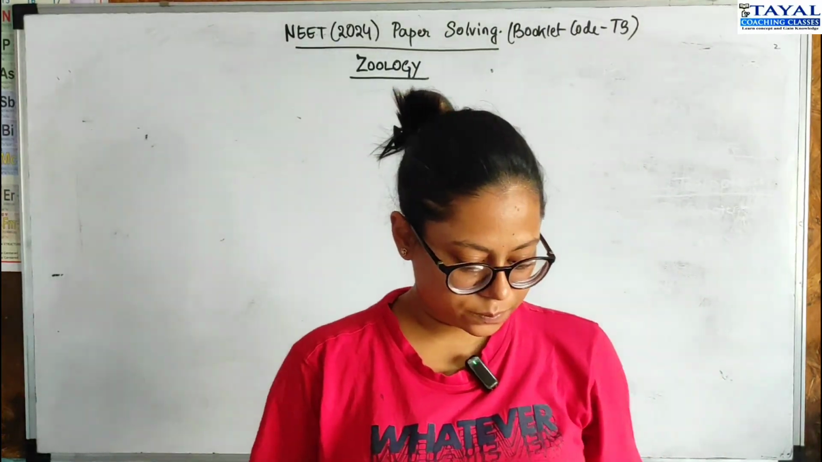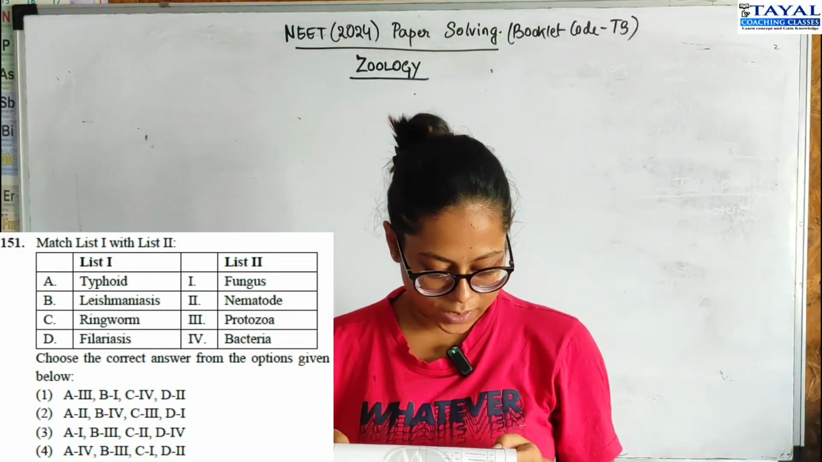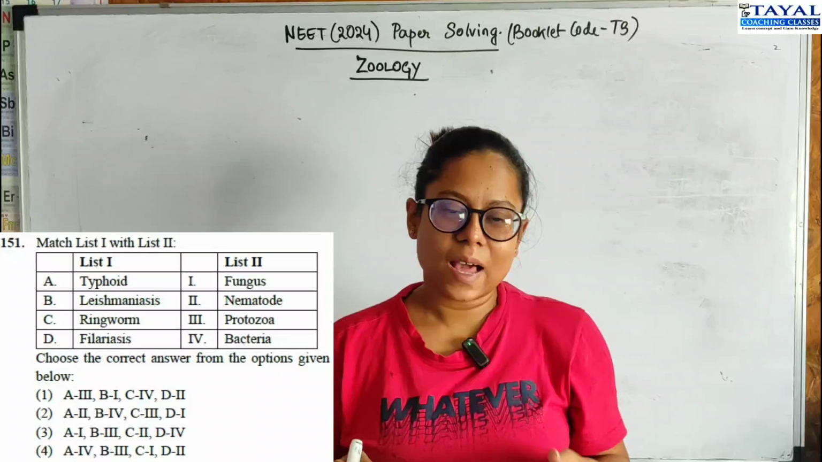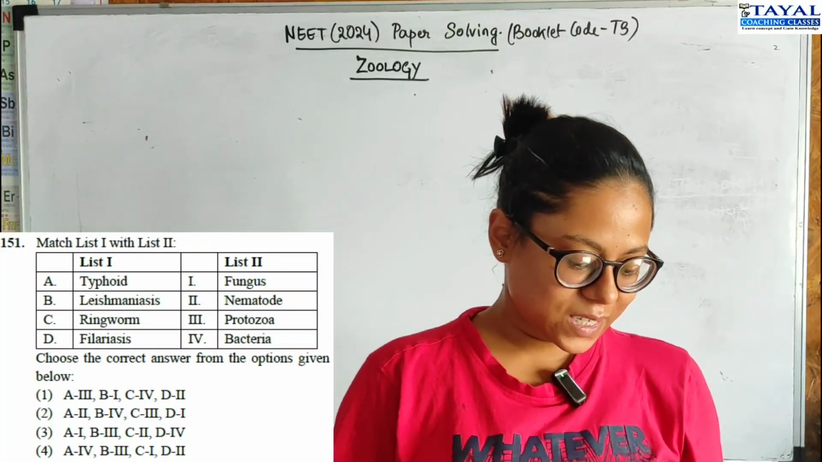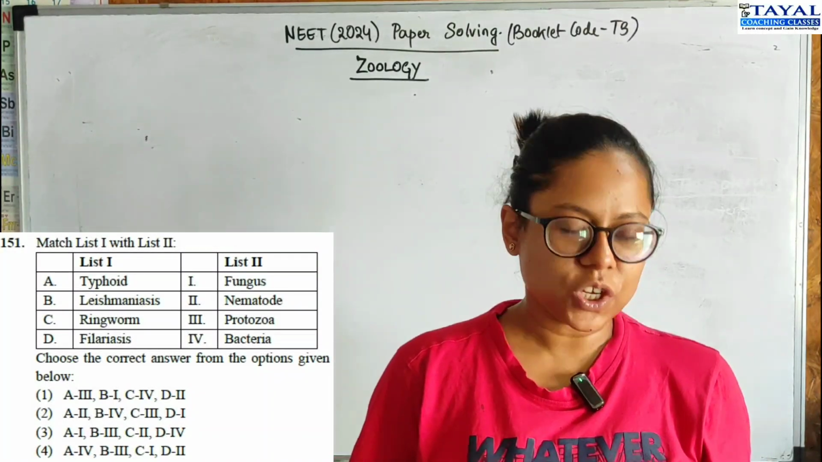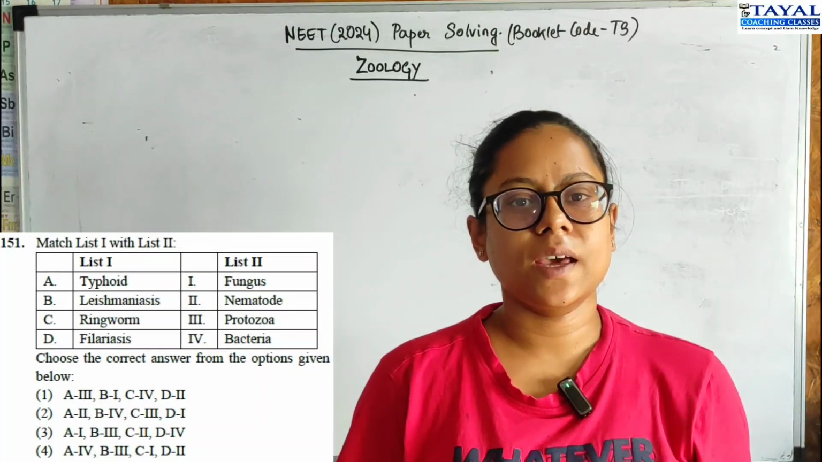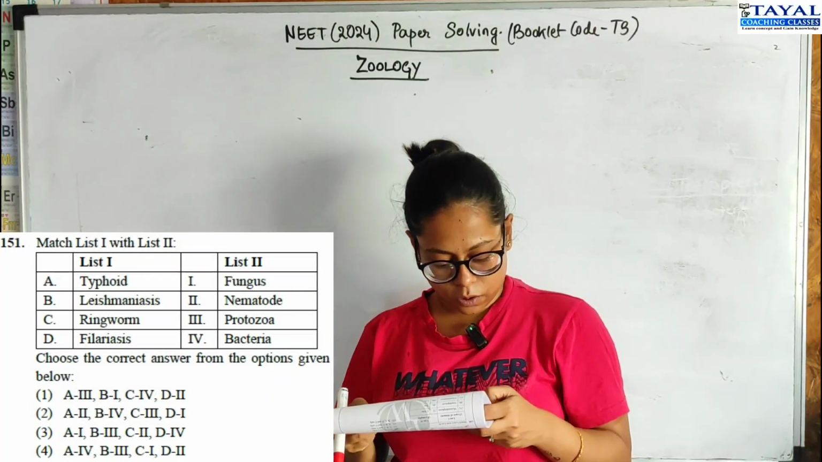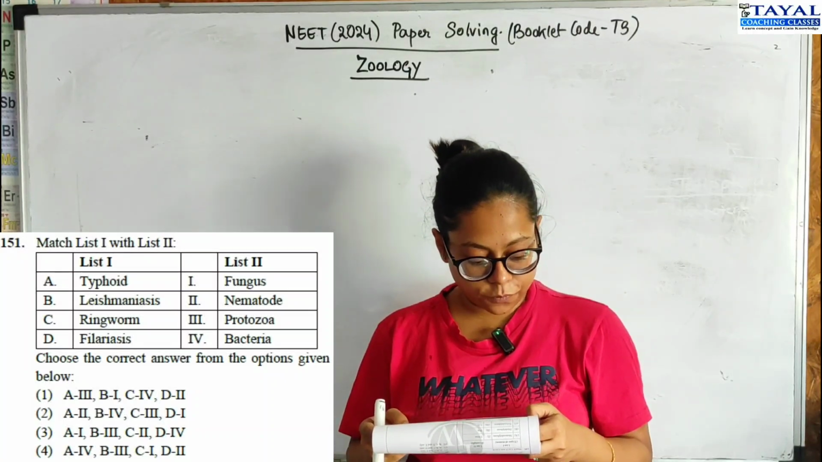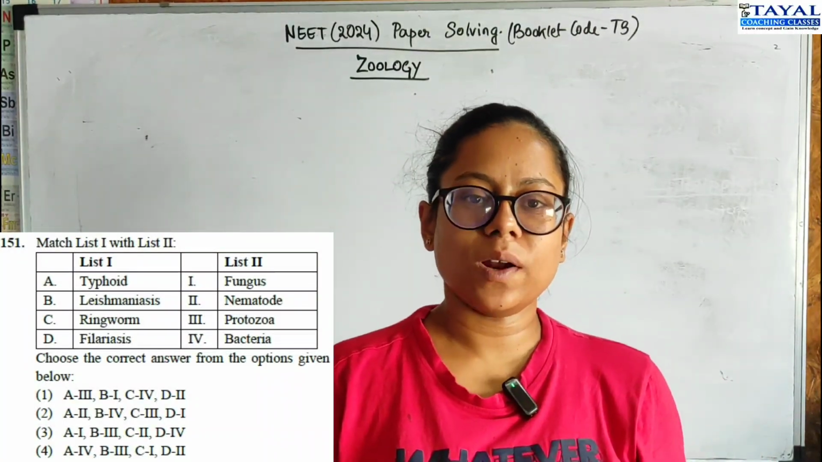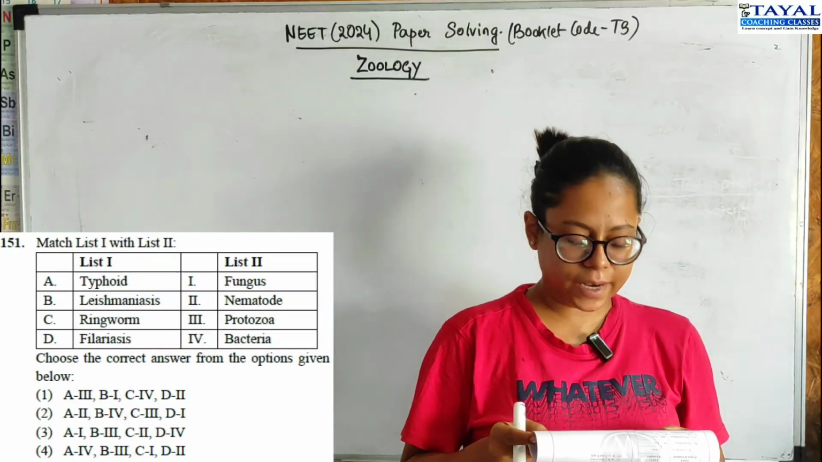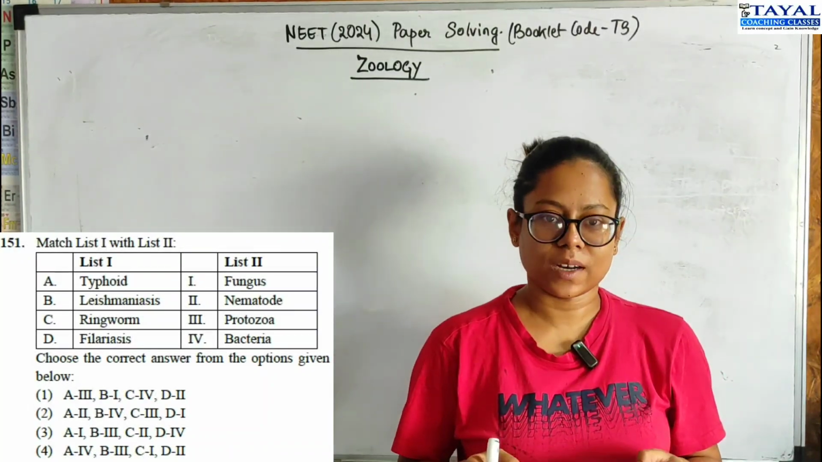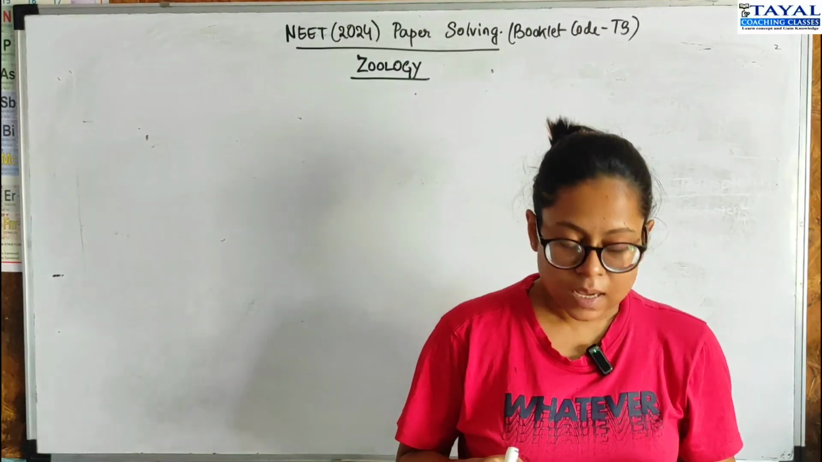Question 151. The first question is a match the following. List 1 has names of diseases and list 2 has the causative agents. I can see typhoid at the top, which I know is caused by Salmonella typhi, right? So then A should go with 4. So option 4 is the correct option. For 151, option 4 is the correct option because no other option has A with 4 in it, right? So option 4 is correct.